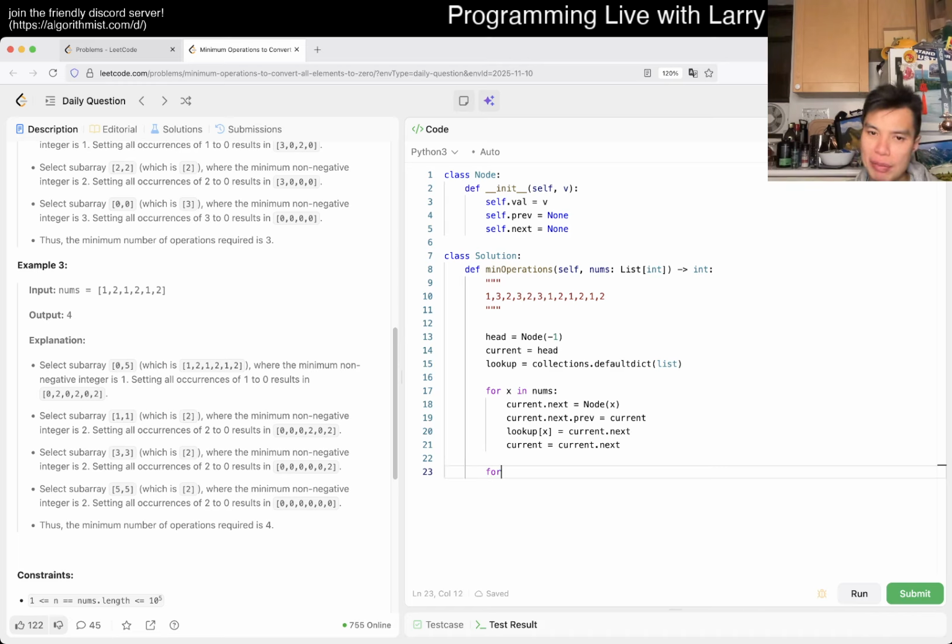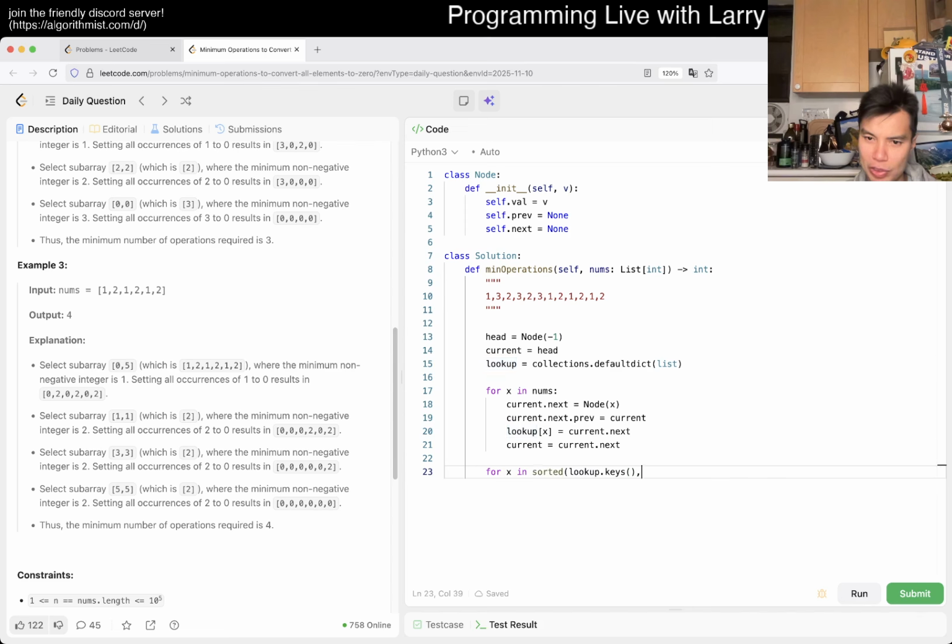So now we have for x in lookup.keys, but sorted, right?